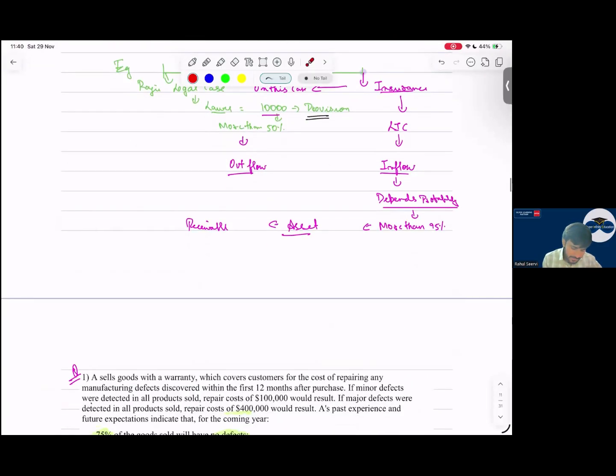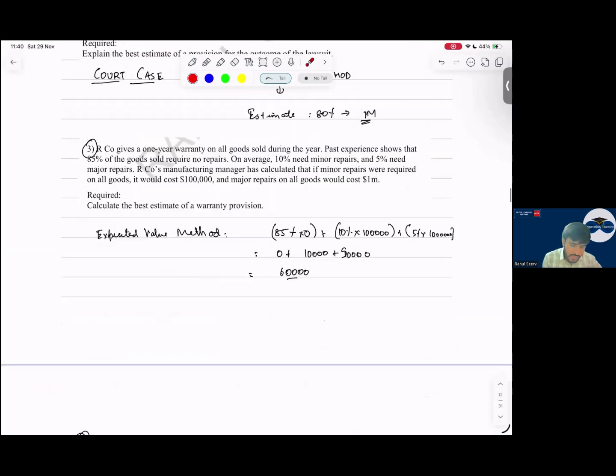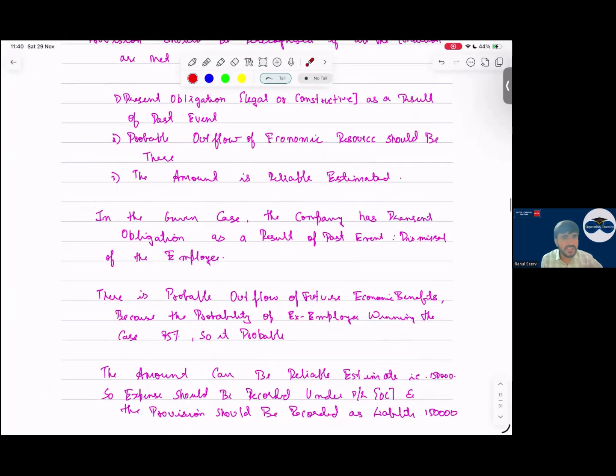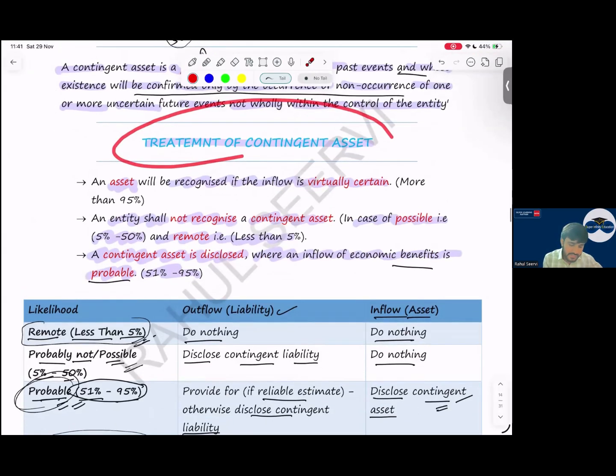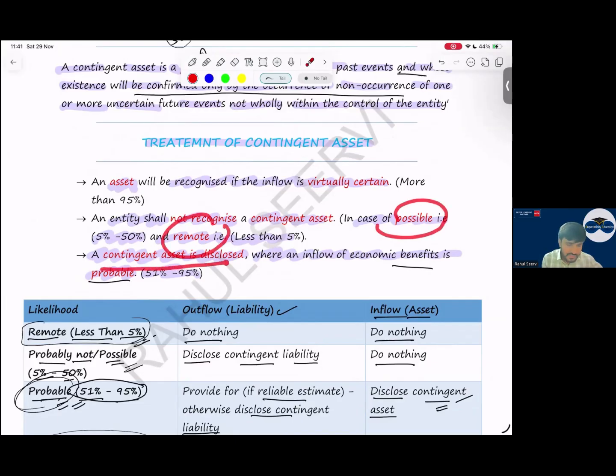Same thing for an asset also, sir. Contingent asset means what? A possible asset, sir. Possible asset means in future I will receive. The amount which I receive will depend on some future event, and that is not in my control. So in contingent asset, if it's virtually certain, we record it as an asset. An entity shall not recognize a contingent asset, but it will disclose. It will not recognize a contingent asset also in case of possible and in case of remote. A contingent asset is disclosed where an inflow of economic benefit is probable.